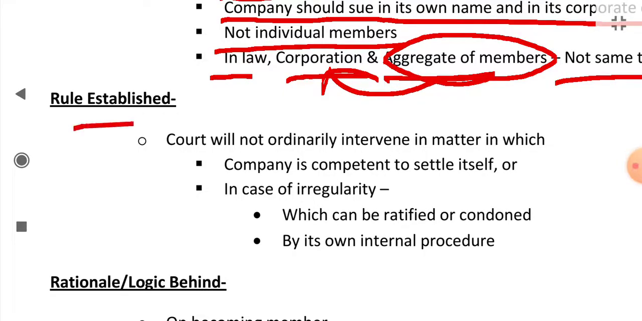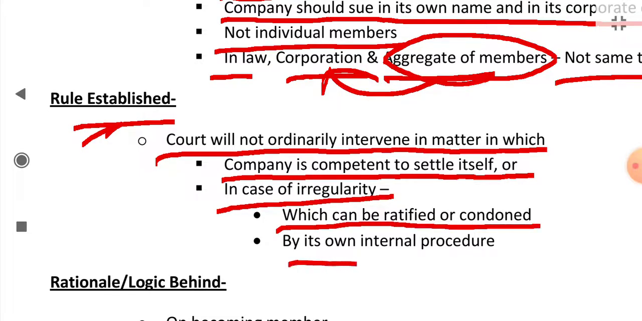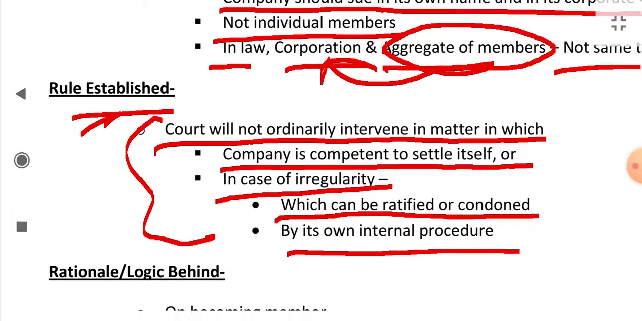What is the rule established? The rule established through this case was that the court will not ordinarily intervene in a matter in which the company is competent to settle itself, or in case of irregularity which can be ratified or condoned by its own procedure. So this was the rule established in Foss versus Harbottle.